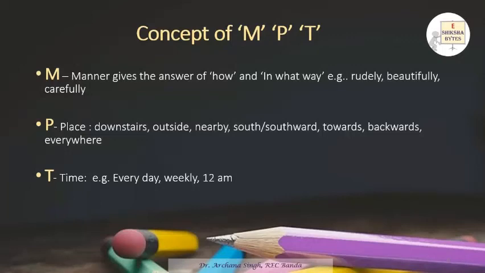Now let's understand the concept of MPT. In the previous slides, we have discussed adverbs of manner, adverbs of place, and adverbs of time. From there the concept of MPT has come. M stands for manner, when you get an answer of how and in what way. P stands for place, where we get the answer of where. And T stands for time, when you get the answer of when. So MPT is basically adverbs of manner, place, and time.